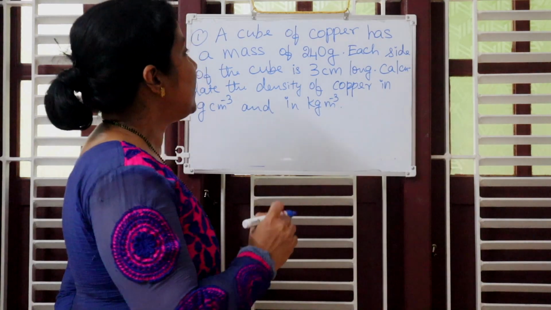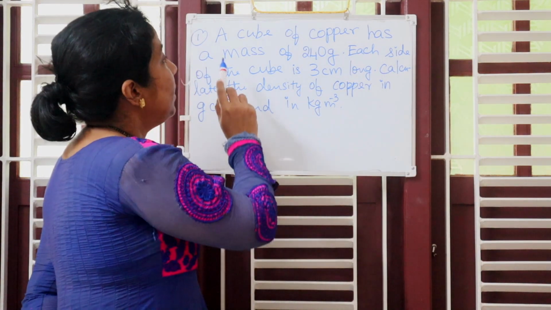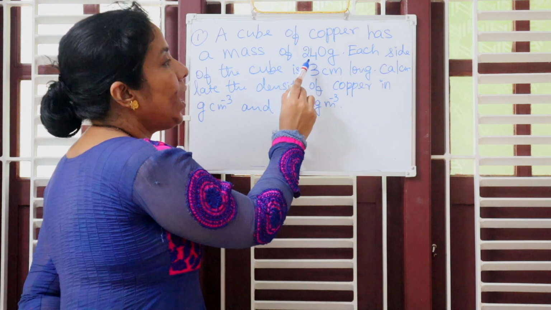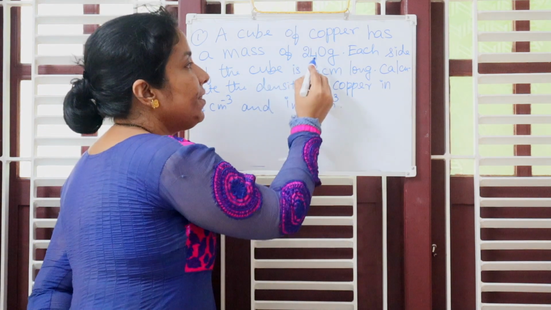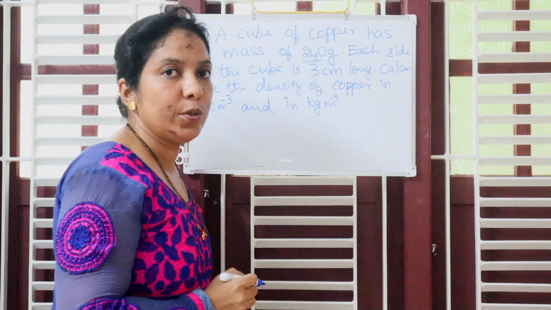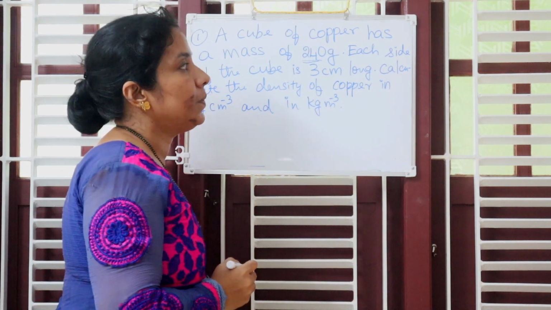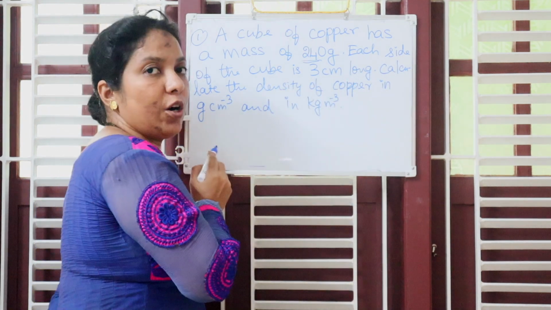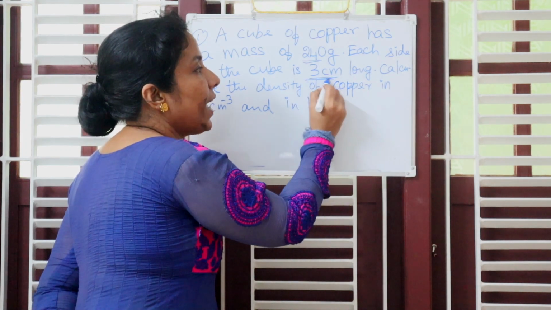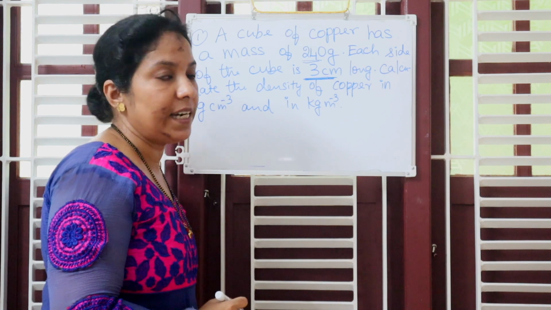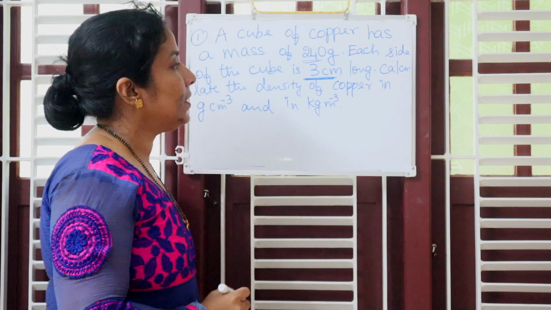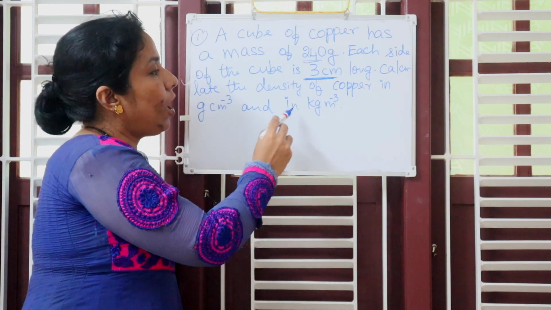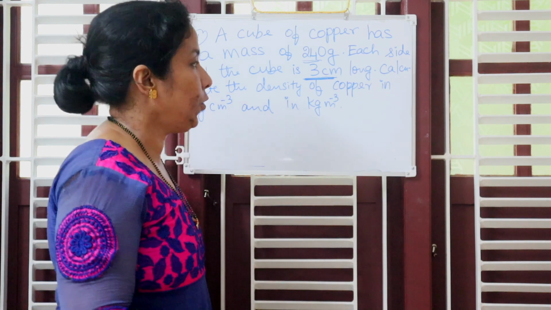Is that clear? Let us consider one example. A cube of copper has a mass of 240 gram. So it is given, mass of the copper is equal to 240 gram. Each side of the cube is 3 centimeter long. Also given, the side of the cube is 3 centimeter long. Calculate the density of copper in gram per cm cube and also in kg per meter cube.